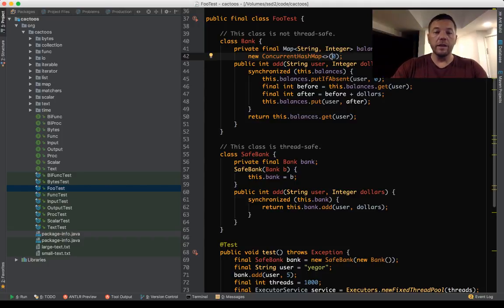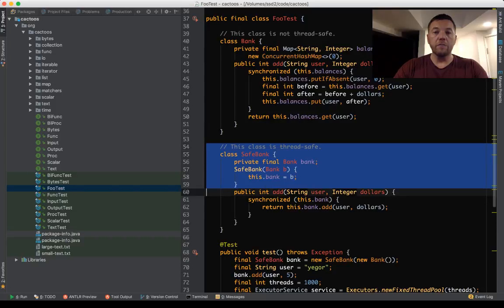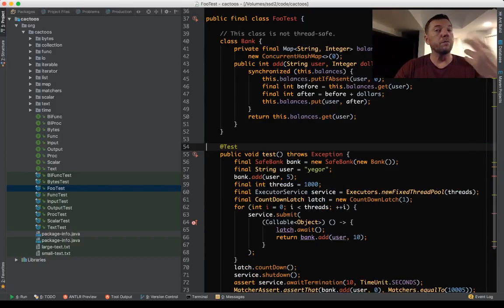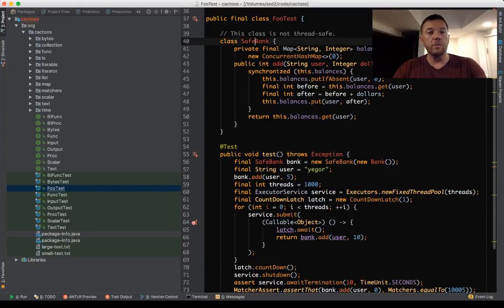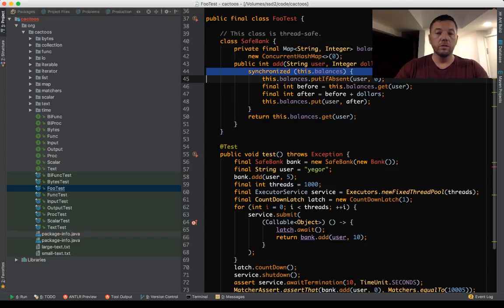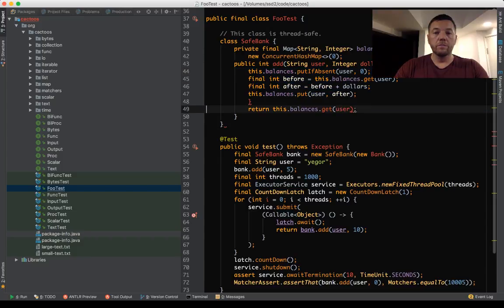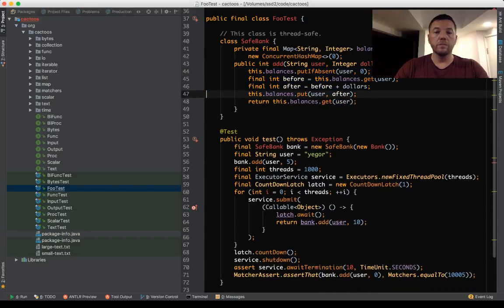I would remove that, and I would make it safe bank. If performance would be the primary requirement, if that would be super important, I would say this class is thread safe. I would call it safe bank. I would remove the synchronized word at all, and yeah, let's compare the performance, to prove my point.